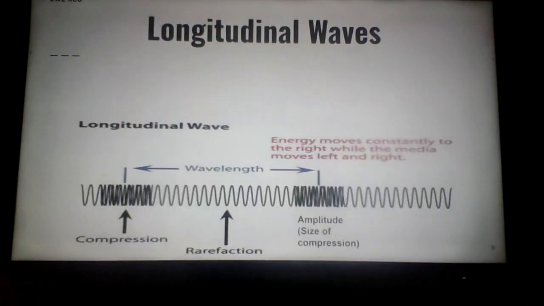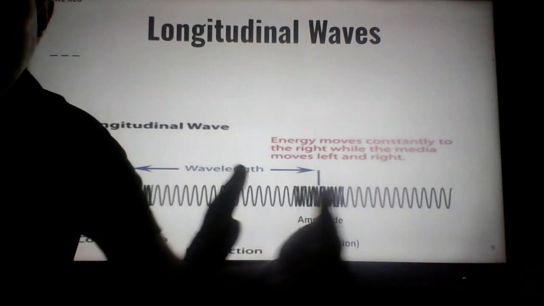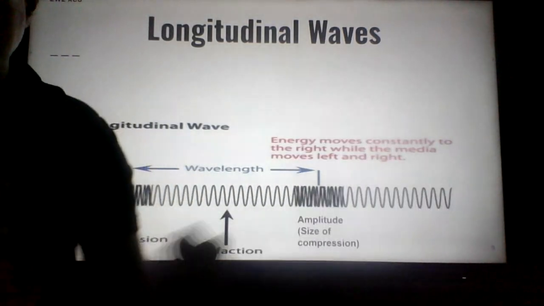Ready? In a transverse wave, a slinky, when we're actually in class, is going to show this a lot better than a picture would. But in a longitudinal wave, you see here where molecules get compressed or pushed close together, that's called a compression. Where molecules spread out, that's called a rarefaction. So basically what happens in a sound wave is we get a squeezing and an opening, and a squeezing and an opening as we go across the screen here.